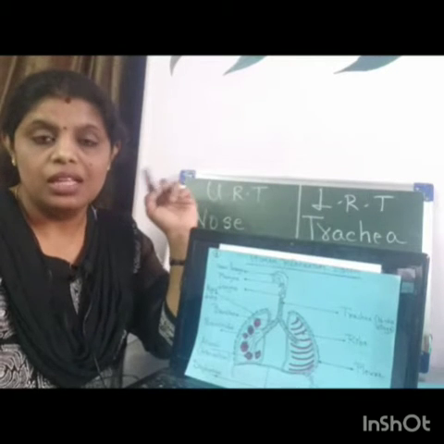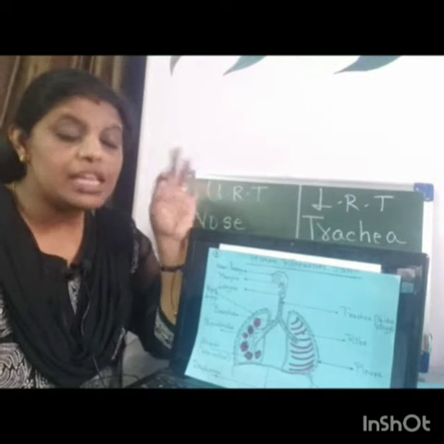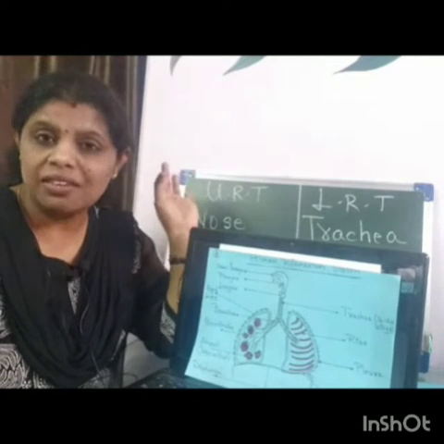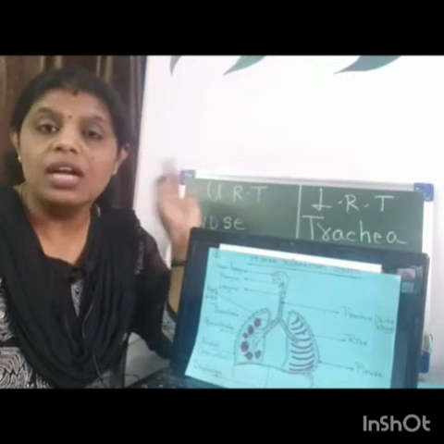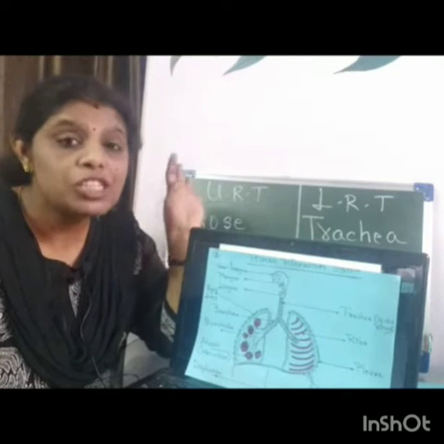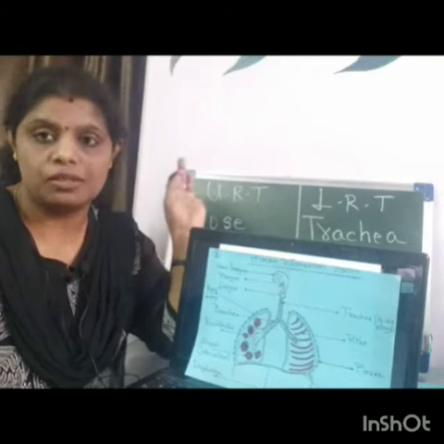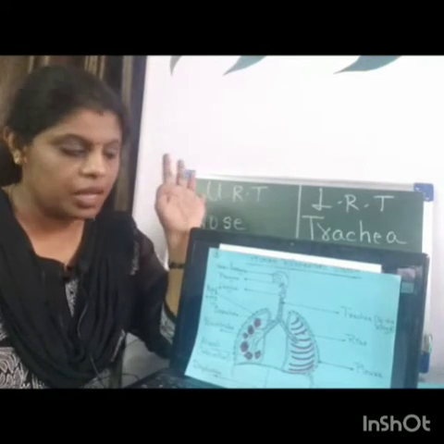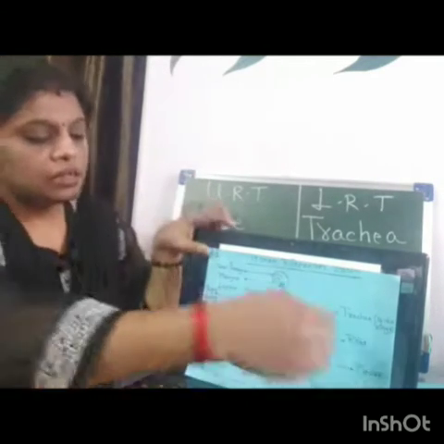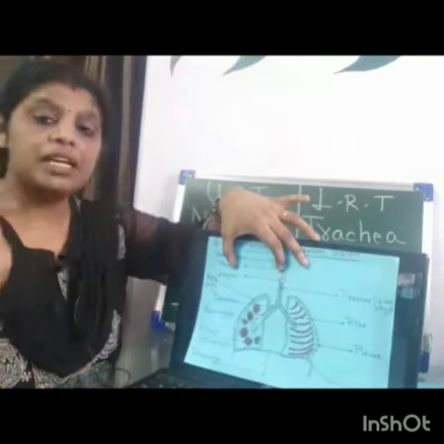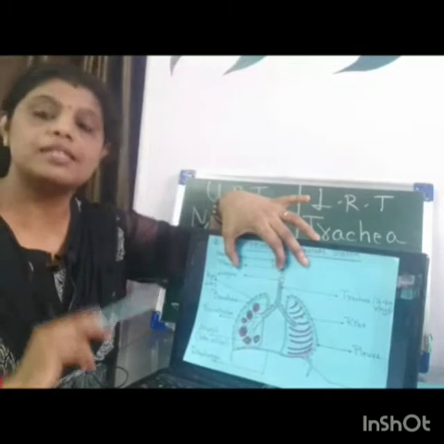Okay, the lung. And pneumonia means any infection in the region of the lung. Inflammation means swelling. In biology, inflammation means swelling. So the lung, this is the left lung and this is the right lung. The left lung is divided into 2 lobes, the right lung is divided into 3 lobes.